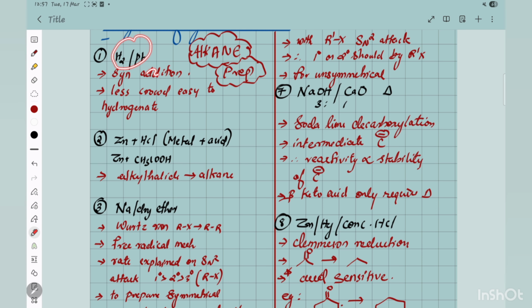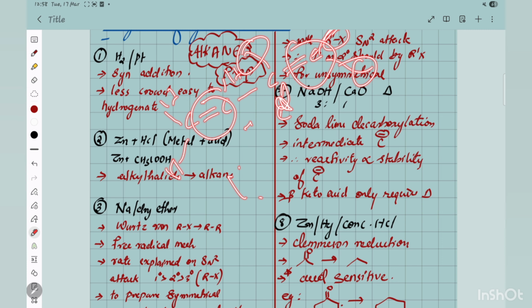For example, this is a syn addition, alkene directly to alkane, and there is the reactivity: the less crowded double bond is easier to hydrogenate. For example, if one double bond has a methyl group, it is more crowded, and the other is less crowded.